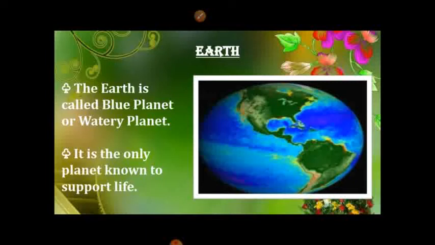The Earth revolves around the Sun at a speed of about 30 km per second. Life is possible on Earth because of the presence of land, air, and water. The only natural satellite of the Earth is the Moon. The distance between the Sun and the Earth is about 150 million km.